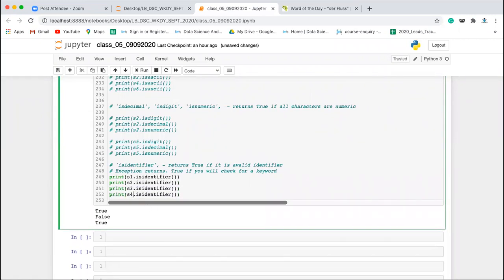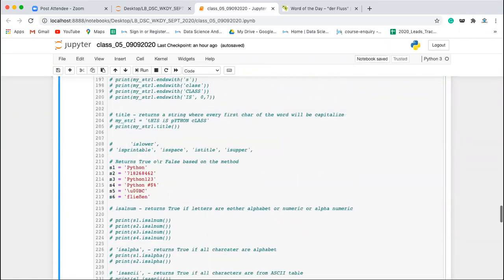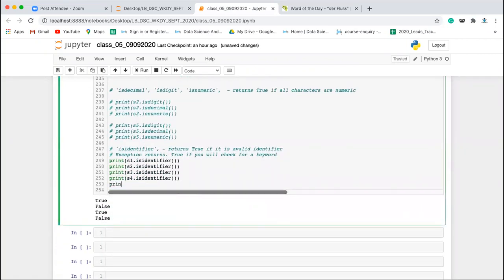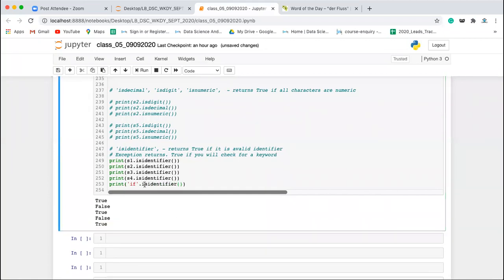If you take S4, that will be false. Okay. Now let's say if you are taking a keyword, print, I'm taking a keyword if dot is identifier. This will return you true. Whereas we have learned that a keyword should not be used as an identifier, right? So this is the exception.